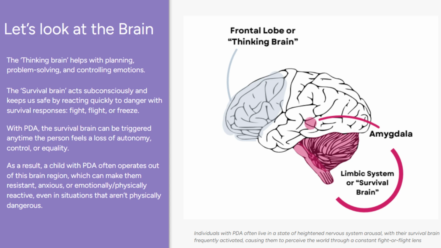A great metaphor is to think of the brain as a car, with two drivers sharing the wheel. The thinking brain is the calm, experienced driver who plans the route, follows traffic rules, and makes thoughtful decisions. The survival brain is the nervous, reactive driver who is always on high alert for danger, and ready to slam on the brakes, or swerve to avoid perceived threats. When the survival driver takes over, the calm driver can't steer properly, and the car might stop suddenly, speed up, or take sharp turns. In children with PDA, the survival driver often feels threatened by everyday demands, so they take control to protect the car.